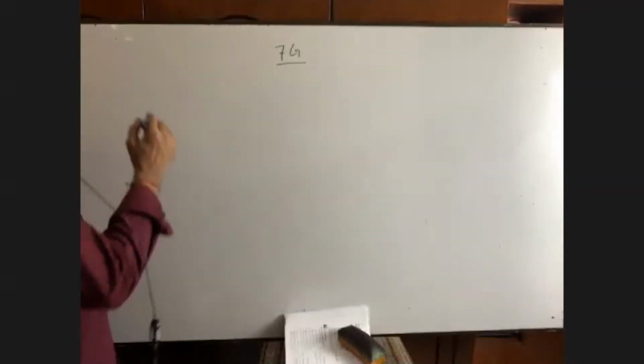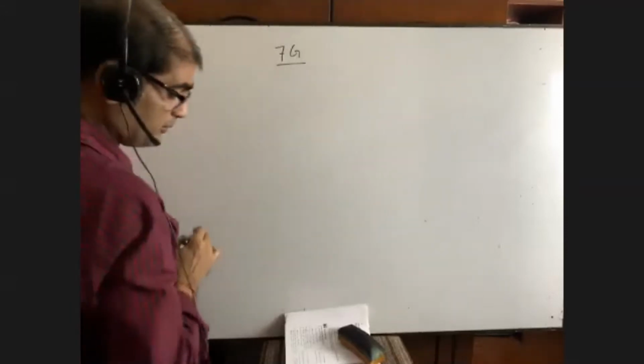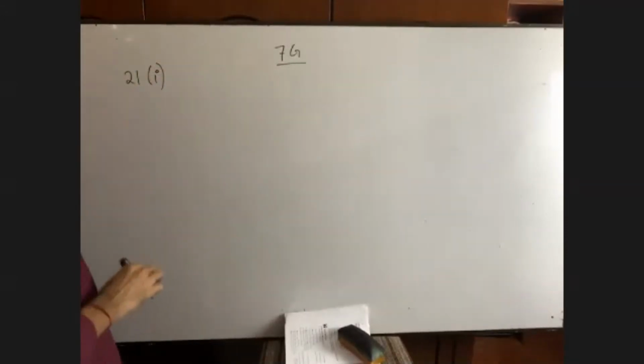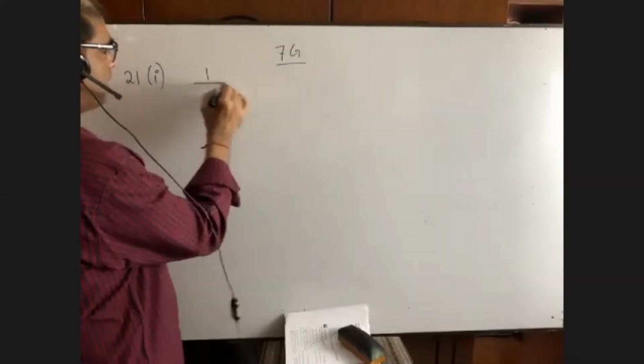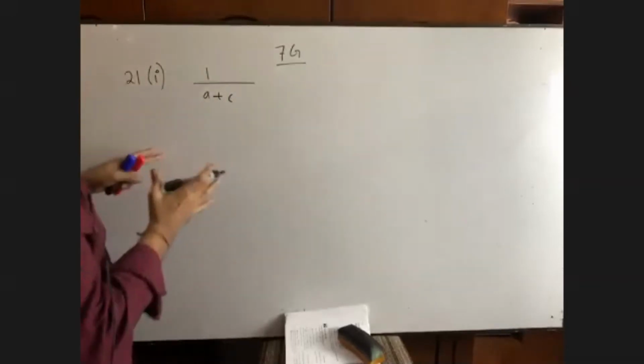Question number 21. The most important math, though it is the most important math, but the easiest one. Important but easiest. I am going to do this math because this math you did in class 9 and 10.